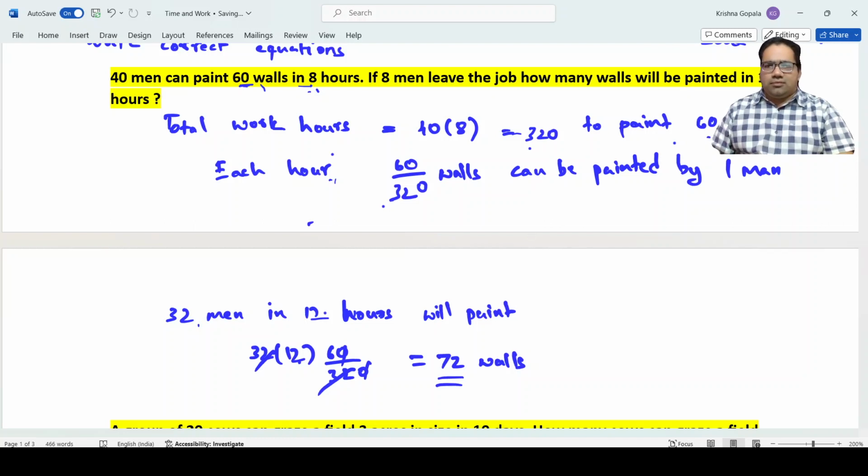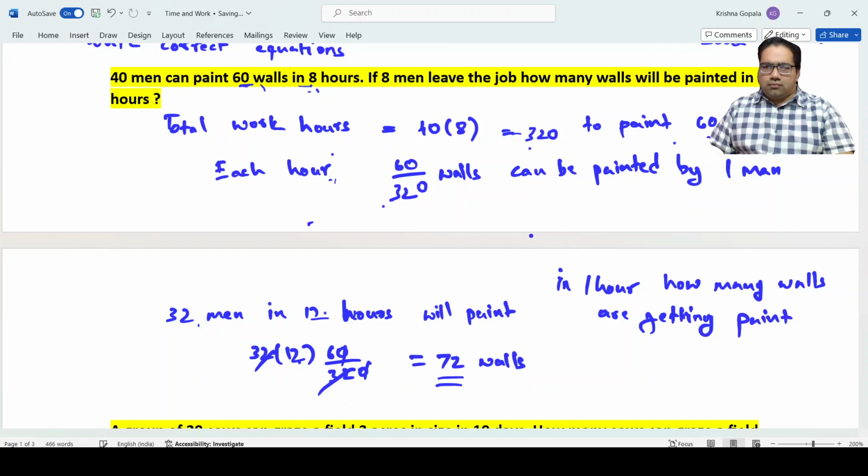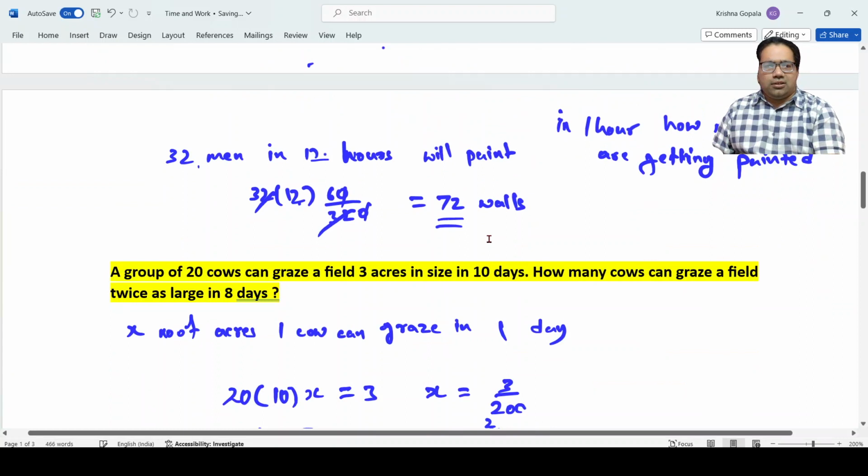We just need to understand in 1 hour how many walls are getting painted. This is the trick here. You need to be able to calculate this: in 1 hour, how many walls are getting painted.